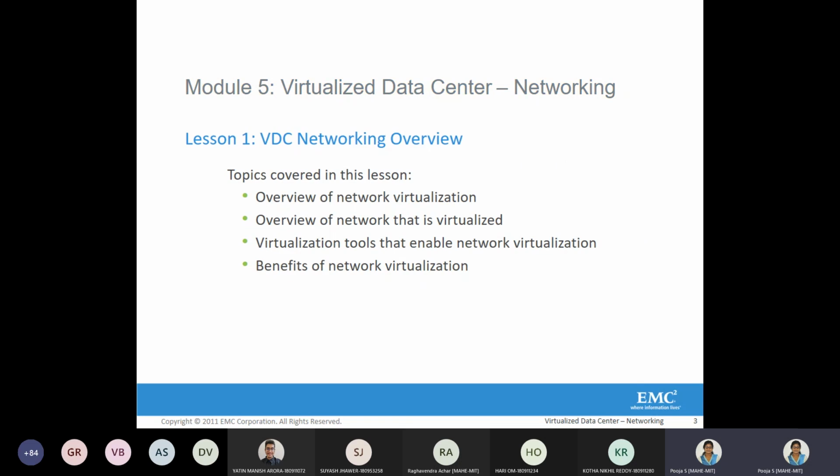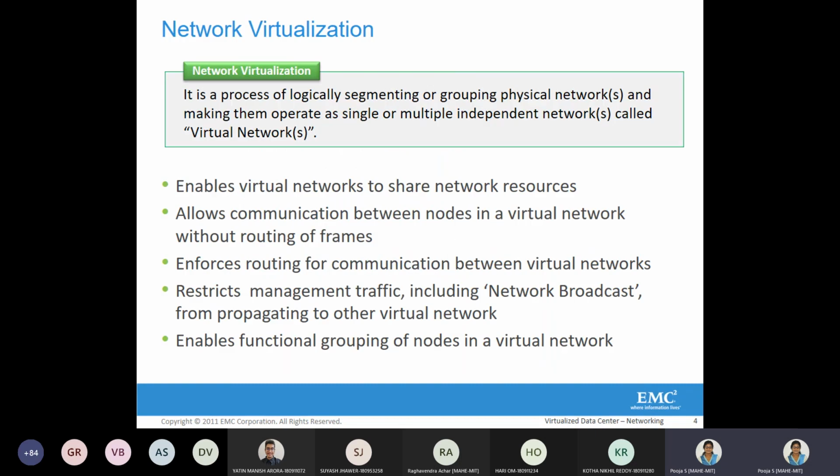First we'll discuss network virtualization in VDC. The overview is like this. First we'll talk about what network virtualization is, the basic definition. By network virtualization, what are the different types of networks we are going to virtualize, and which components support that virtualization? And finally, we'll see the benefits.